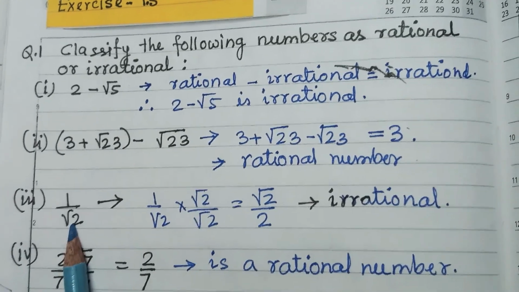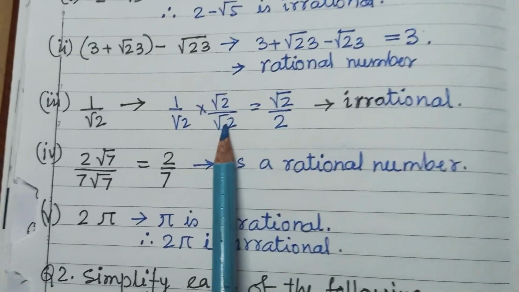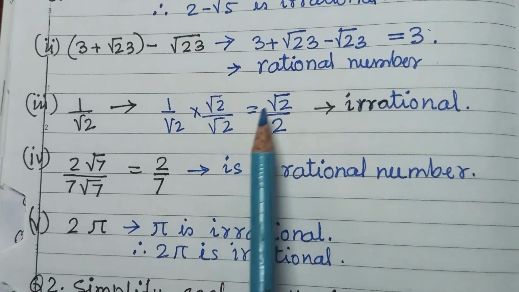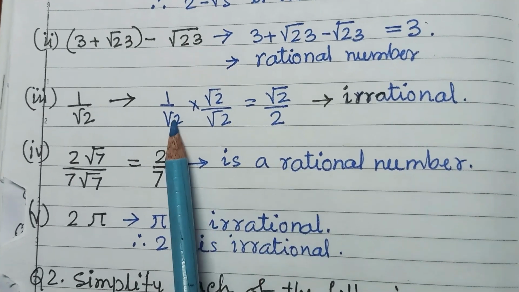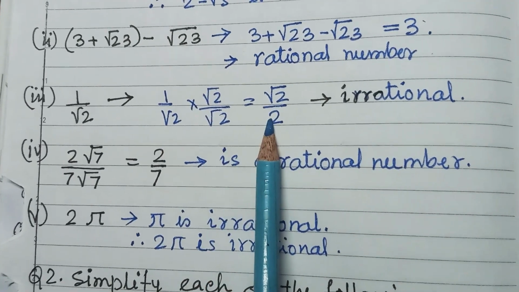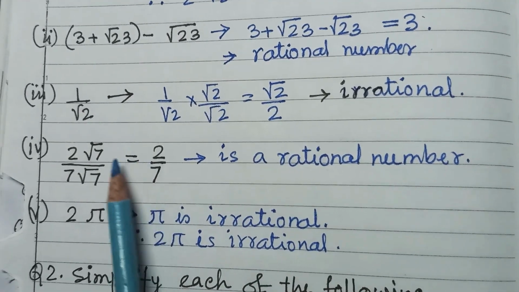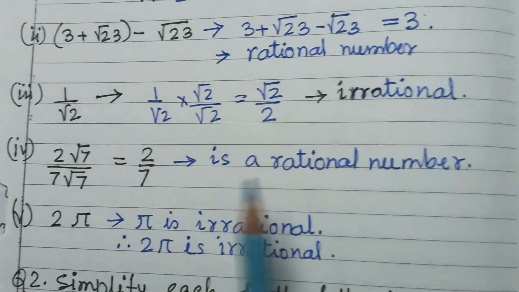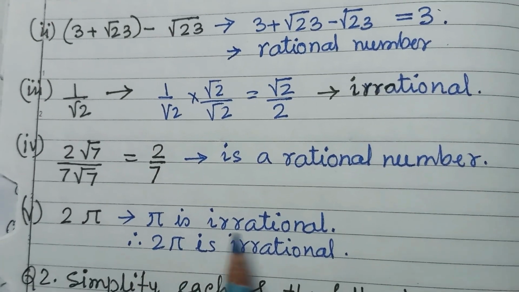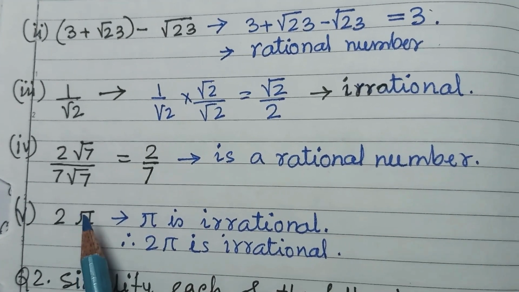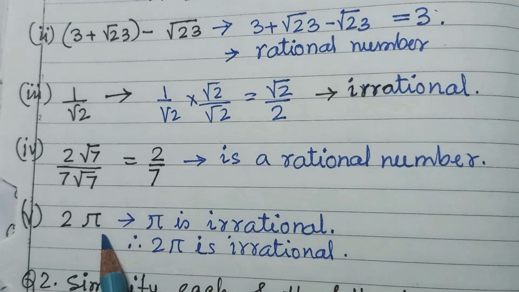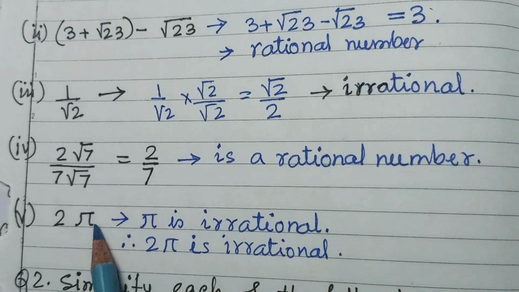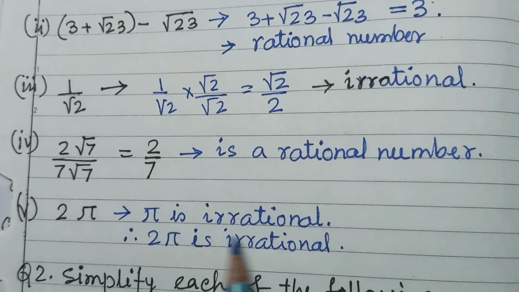1 upon root 2, if you rationalize it, multiply by root 2 upon root 2, that is root 2 upon 2, because root 2 into root 2 is 2. So it is irrational. Now cancel root 7, it is 2 upon 7, it is a rational number. 2 pi: the value of pi is 22 upon 7, but if you divide it, it is non-terminating and non-recurring, that is irrational, so 2 pi is an irrational number.